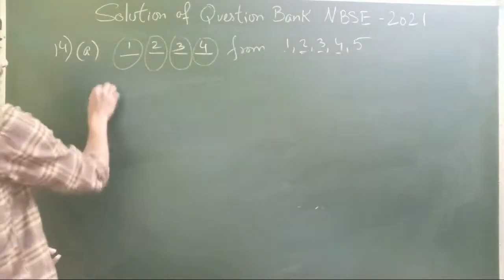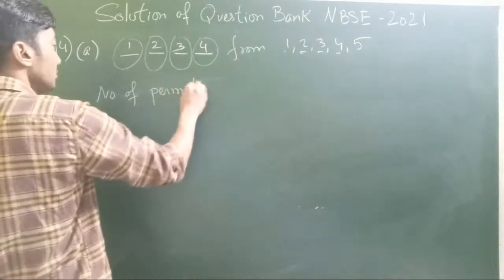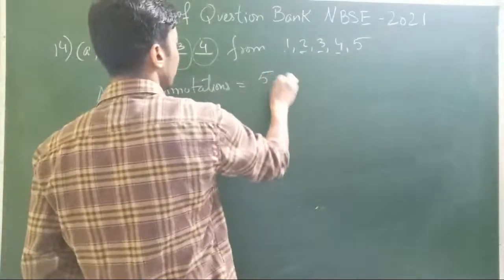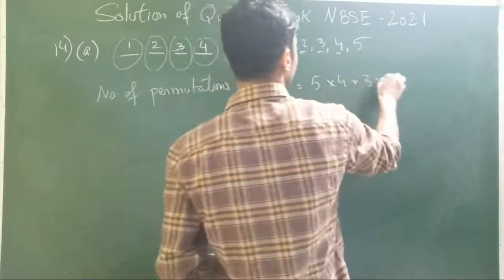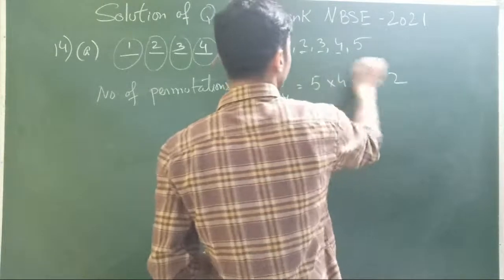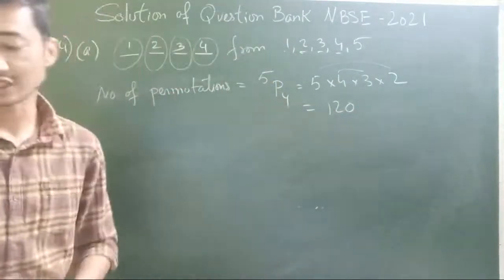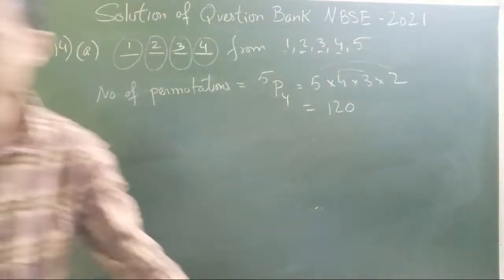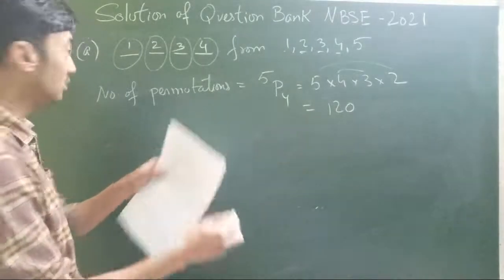The number of permutations will simply be 5P4 ways. So that's 5, 4, 3, 2. 5 2s are 10, 4 3s are 12, so 120 ways. Alright, now the next part is, how many of these will be even?